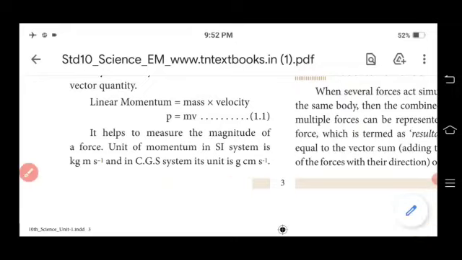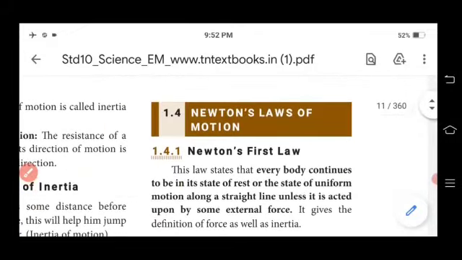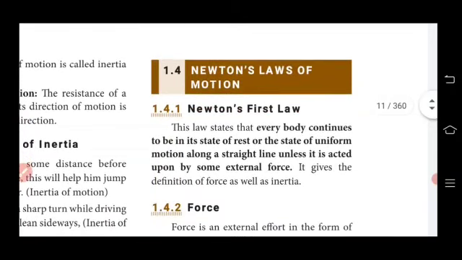And then Newton's first law, or inertia. The first law states that every body continues to be in its state of rest or state of uniform motion along a straight line unless it is acted upon by an external force.